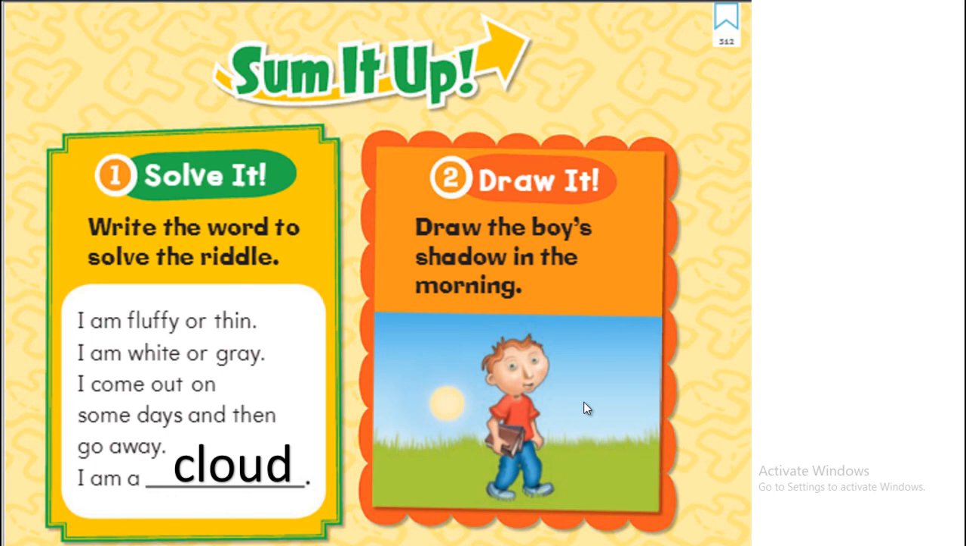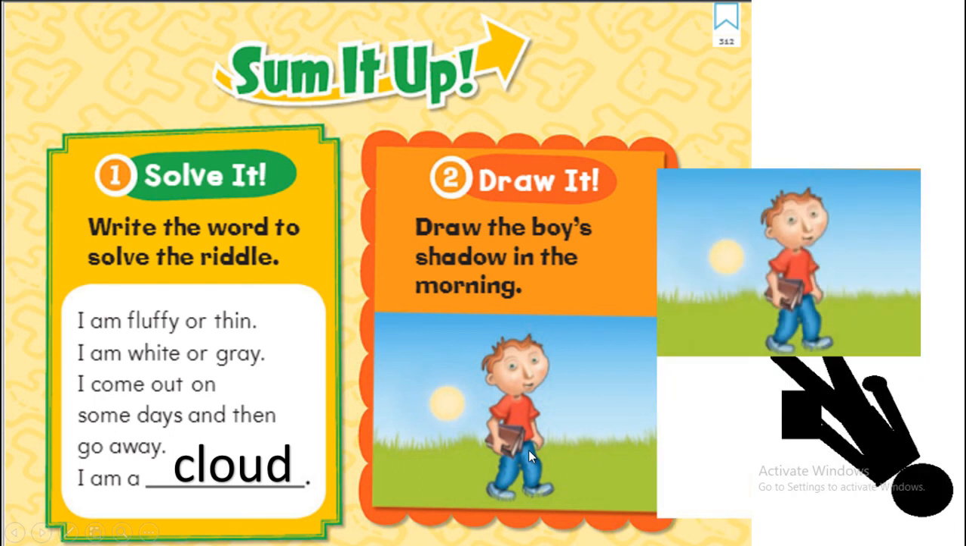Now draw the boy's shadow. In the morning, the sun is low in the sky. It's not high above his head. It's low. And that's why the shadow is gonna be long. While if the sun was at noon over his head, the shadow is gonna be small here. So I want you to draw a shadow. Here, I drew an example for you. Very long shadow.